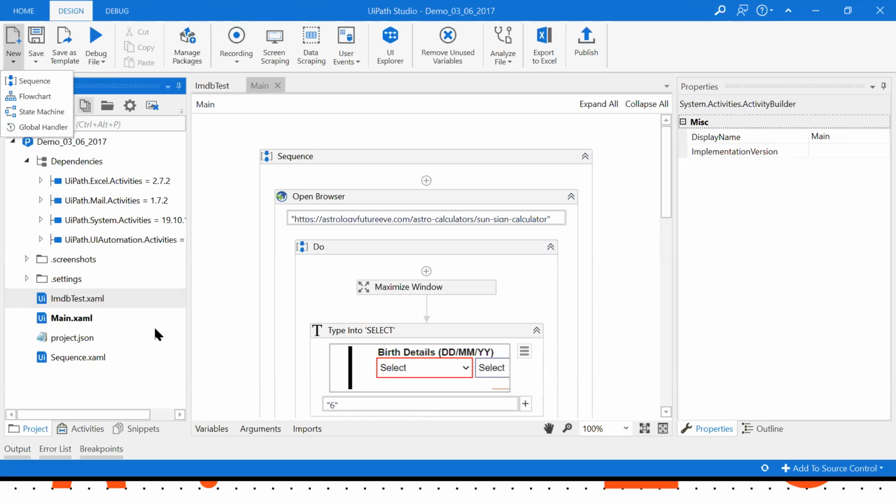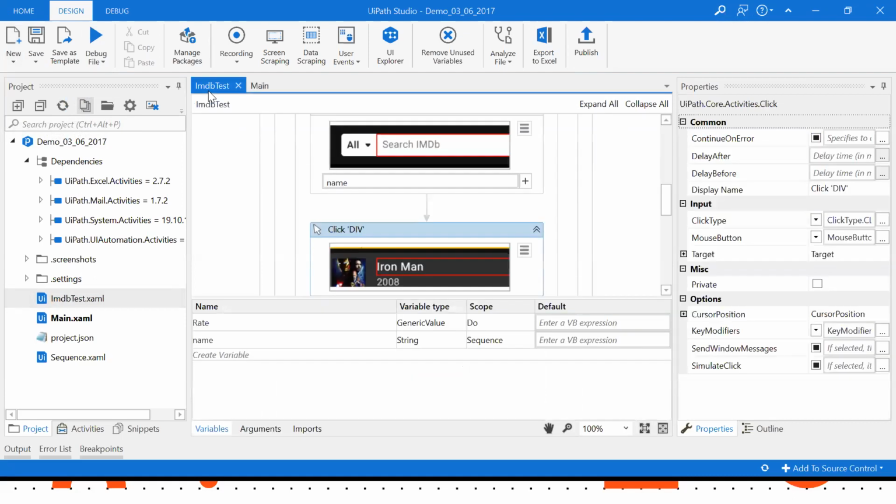Okay, understand? Sir, it will show both the data on the main. See, if you run an individual file, then it will show the data. Now, if you simply run the main, right? Yes, sir. Then it will only run whatever is there in the main. Okay. Sir, IMDb. Yes. Okay.